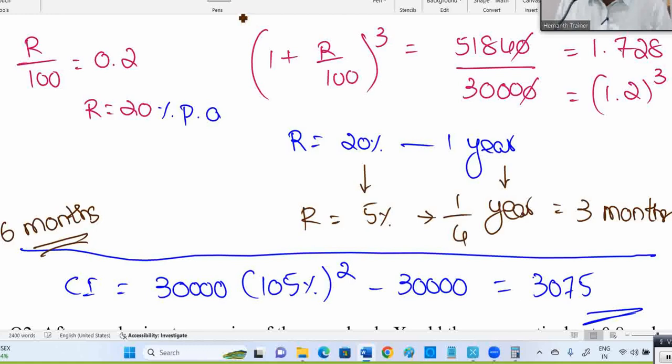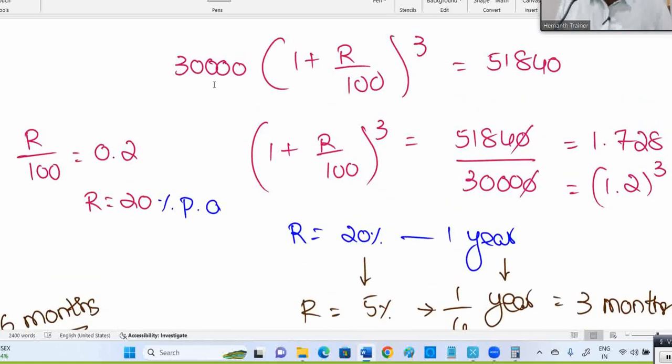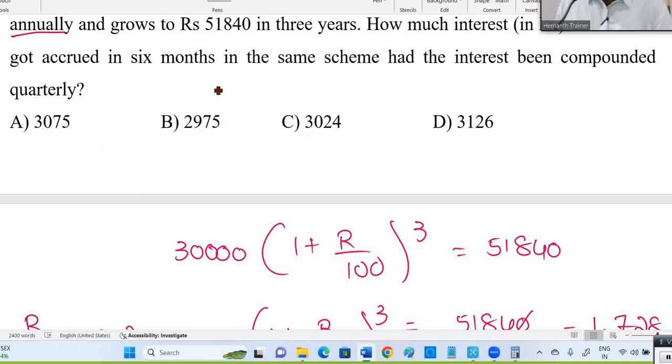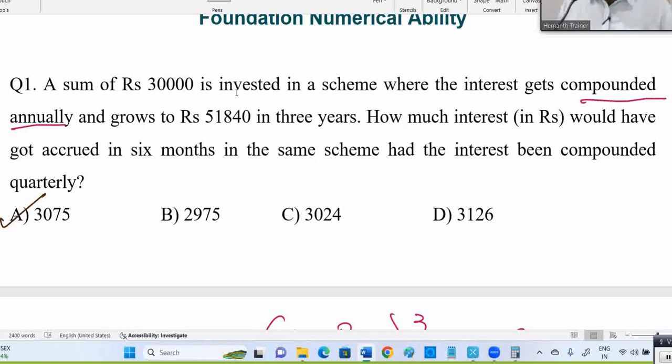If it is 9 months, what do I have to do? Compounded quarterly, 9 months means the power should be 3. Now 3075 is the answer. Is there any option? Yes, Option A, 3075.